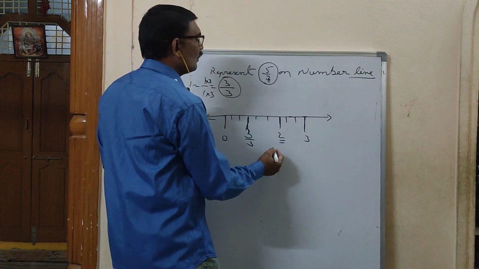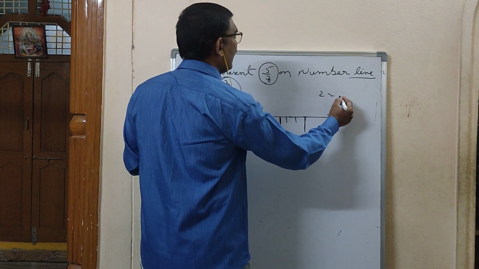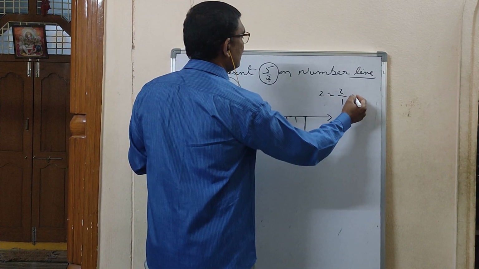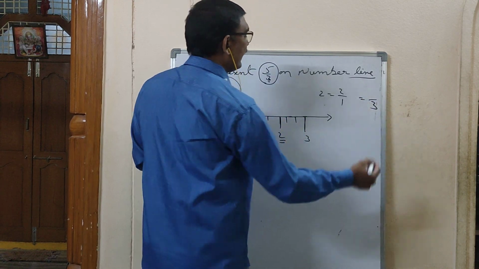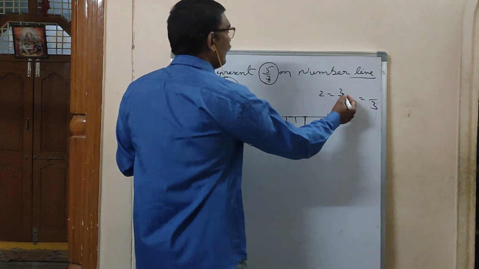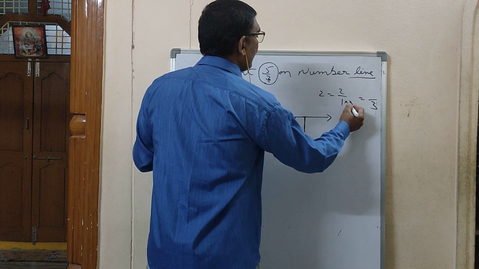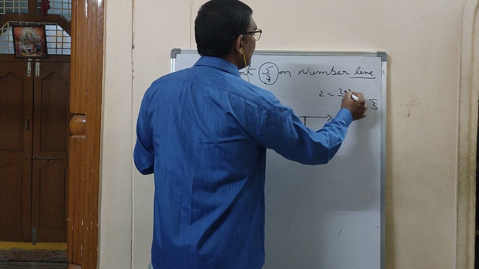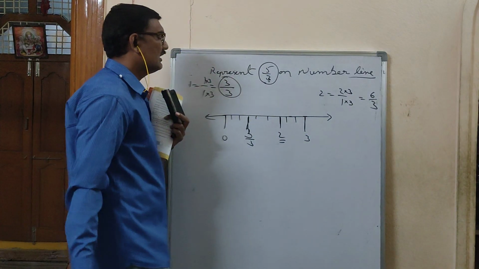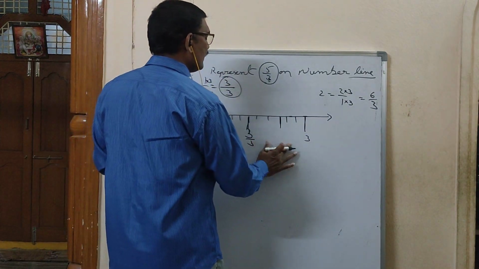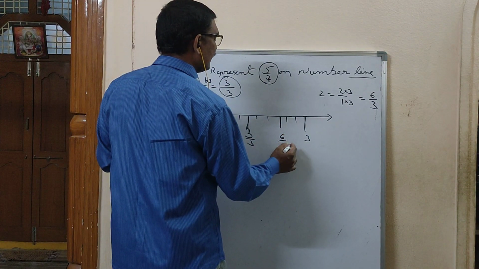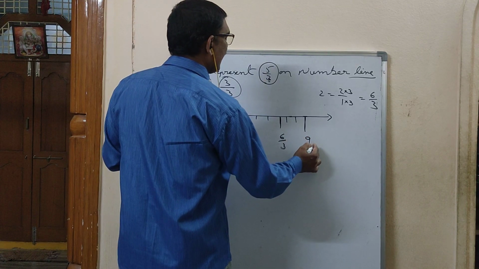What is 2? To get 3 in the denominator, you should multiply 3 with the denominator and 3 with the numerator. It becomes 6 by 3. 2 is nothing but 6 by 3. 3 means 9 by 3.